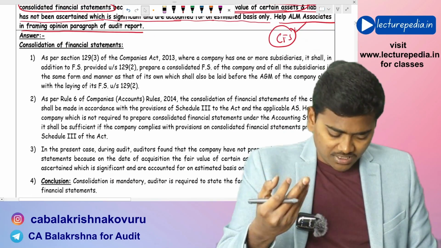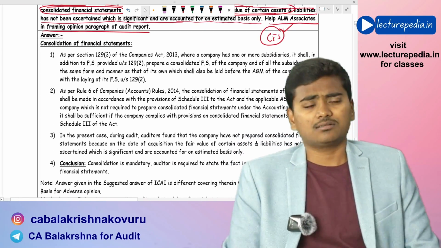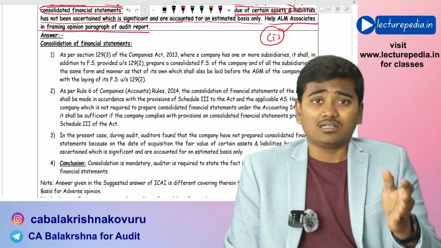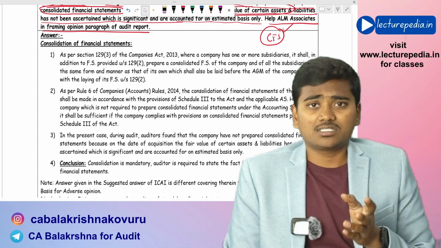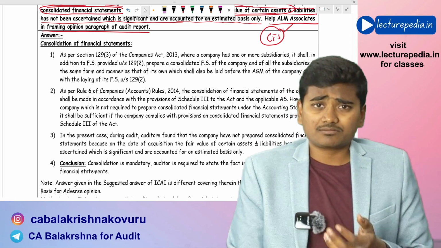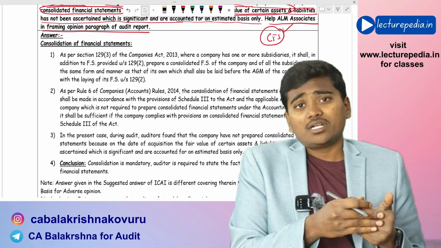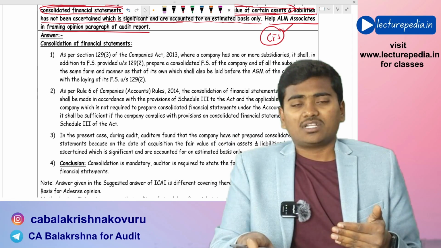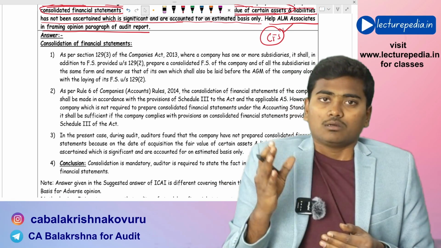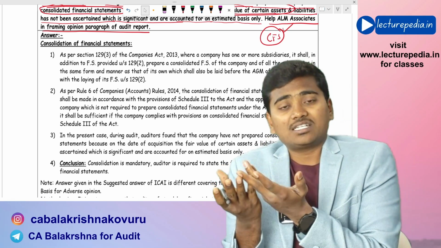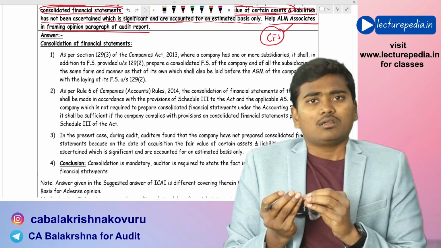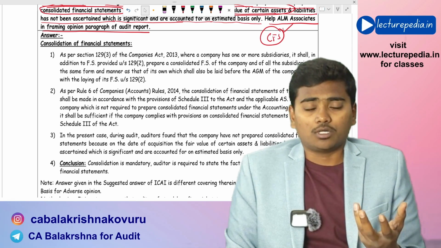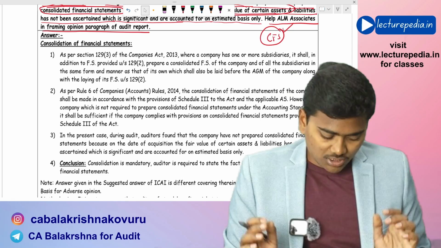But in the ICAI's suggested answer, they have given that a modified opinion has to be given by the auditor in the standalone financial statements audit report, which is completely not possible. Because if the auditor has been appointed to audit consolidated financial statements, then in the audit report of consolidated financial statements, you can give the modified opinion. But here consolidated financial statements themselves have not been prepared, and in the standalone financial statements audit report, how can you give a modified opinion because of this fact? That is not possible.